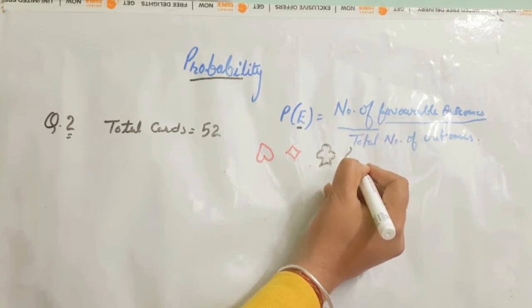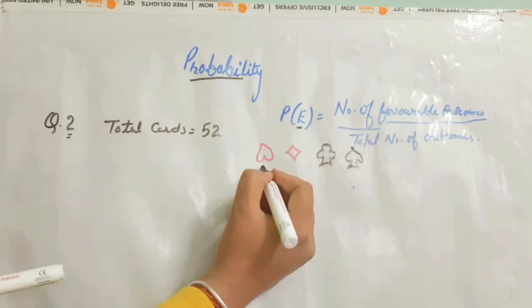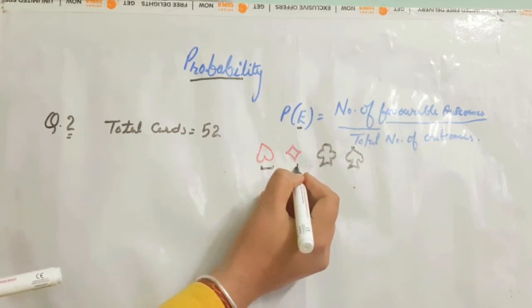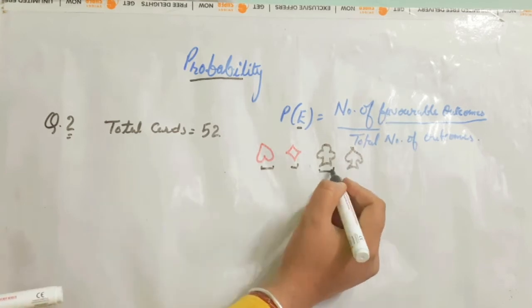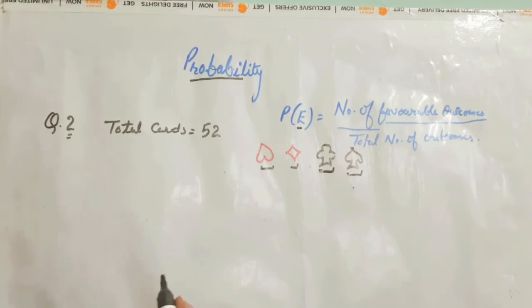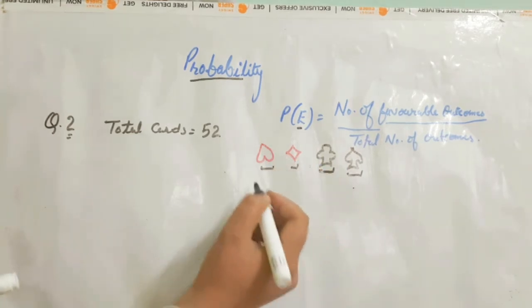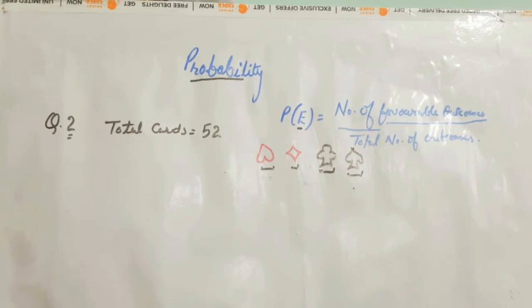So, as I told you that heart and diamond, they are red, club and spade are black. In these 4 types of cards, first letter is A